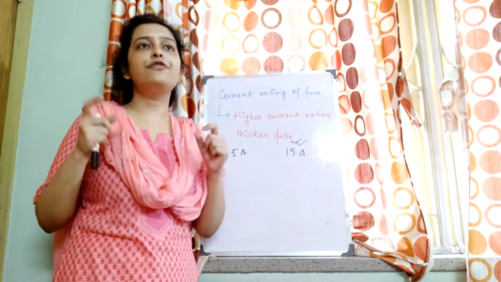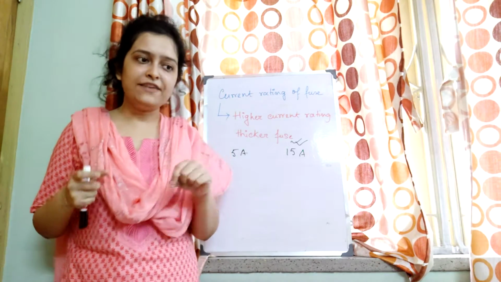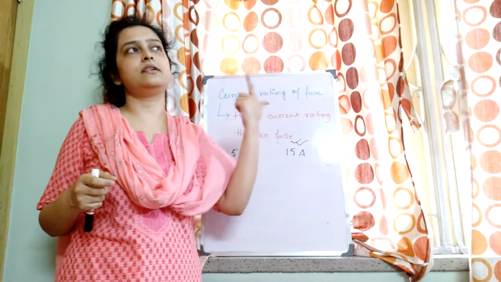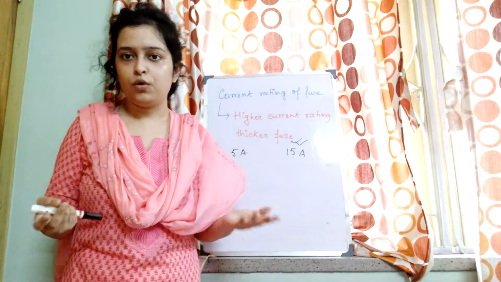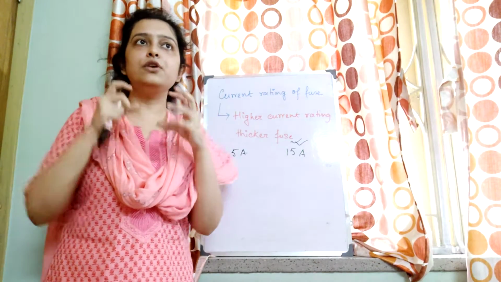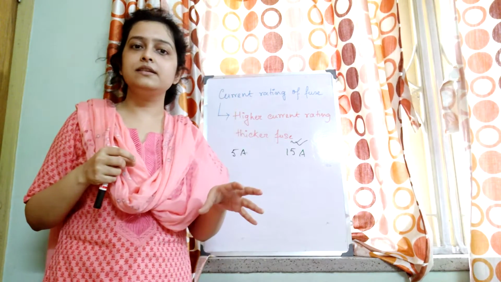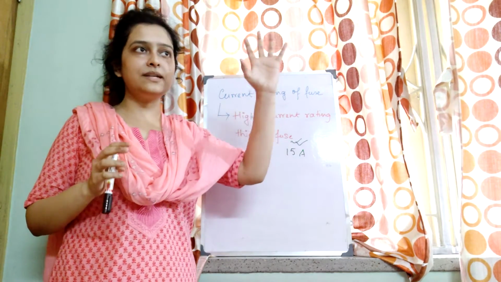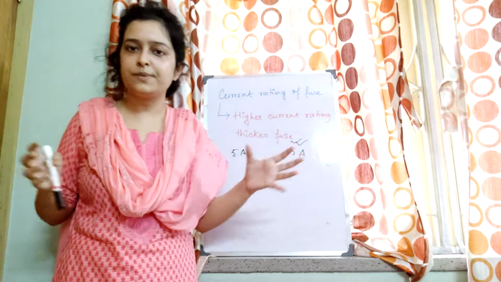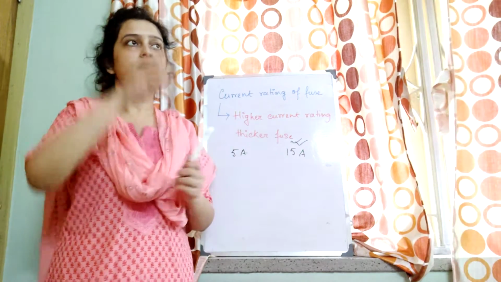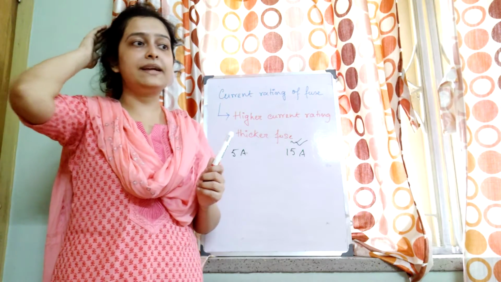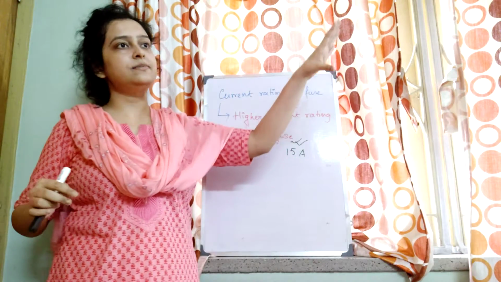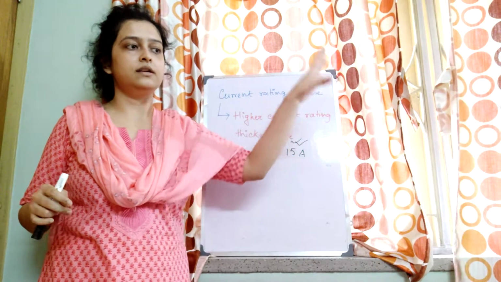Can I use a fuse rating of 5 ampere with an appliance which has a safety limit of current as 15 ampere? No, because the 5 ampere fuse means the fuse will melt if current exceeds 5 ampere. But that means our purpose will not be solved, because we want the safety limit of current to be maintained in the electrical appliance. It doesn't mean that whatever current is passing, the fuse will melt and it will stop working.